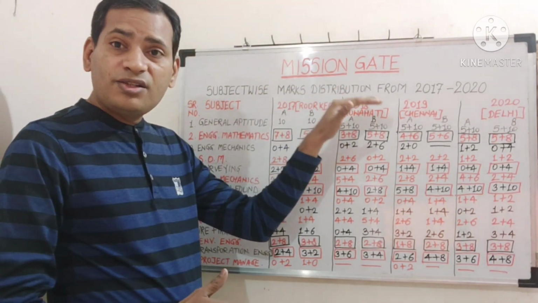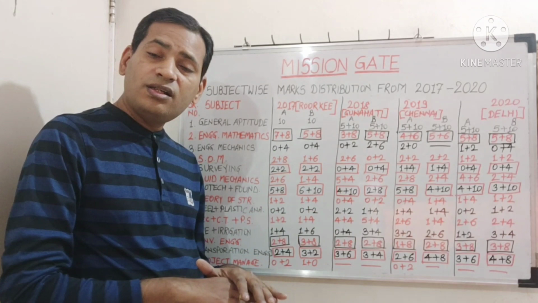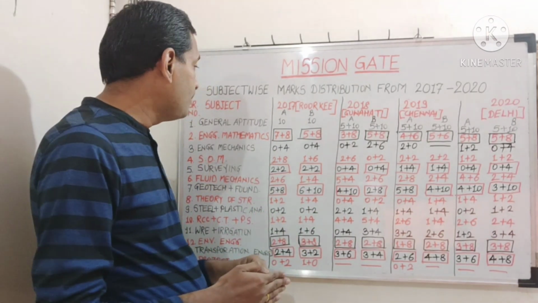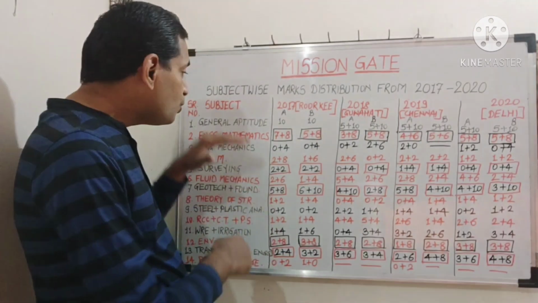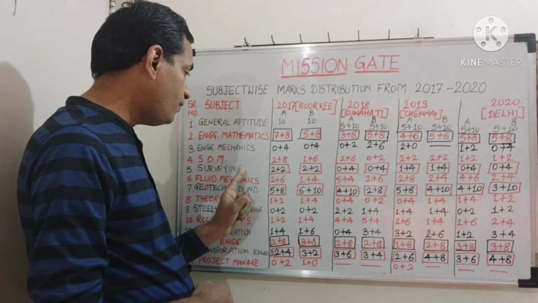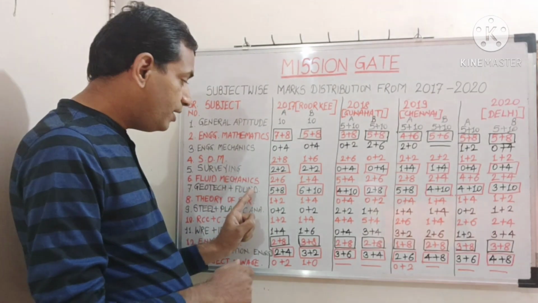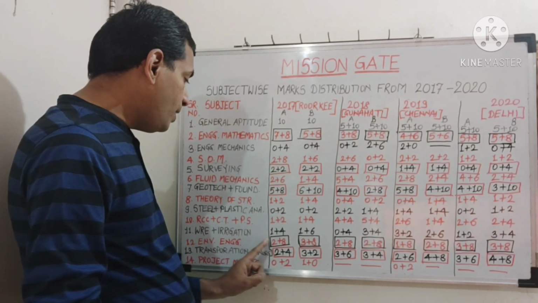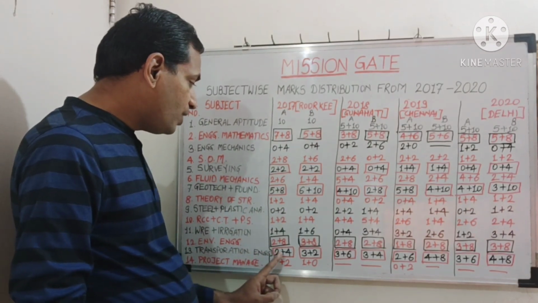If you are confused about how to actually start with the study, focus on these subjects. Which ones? Engineering mathematics, then surveying, geotechnical engineering and foundation engineering, then environmental engineering and transportation engineering.